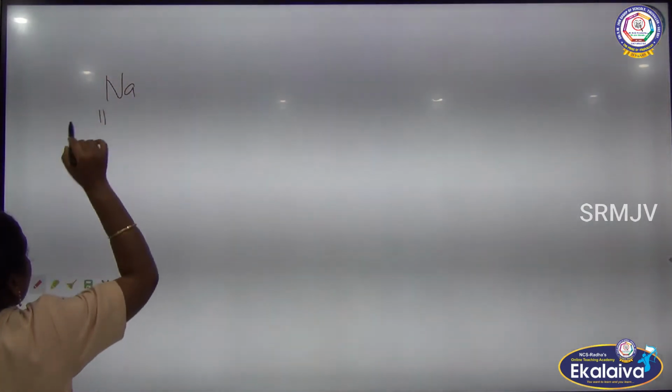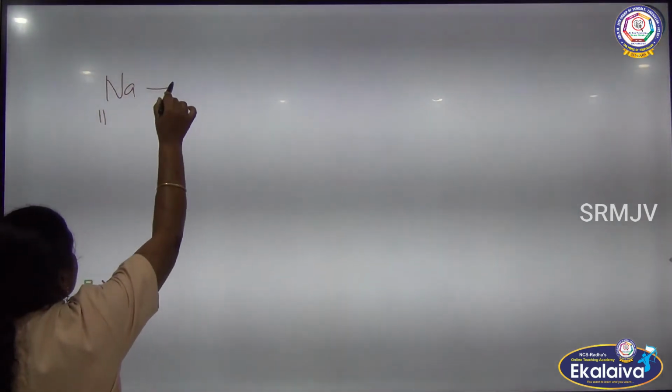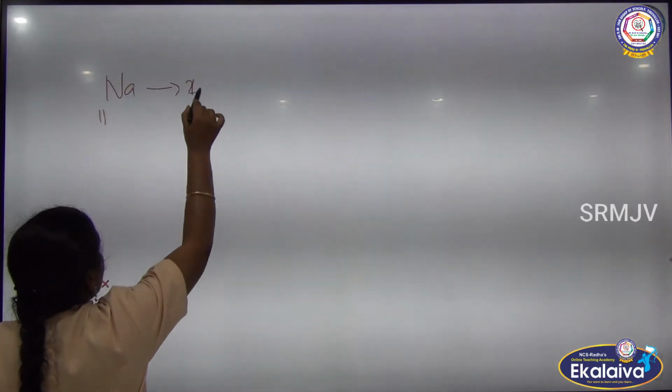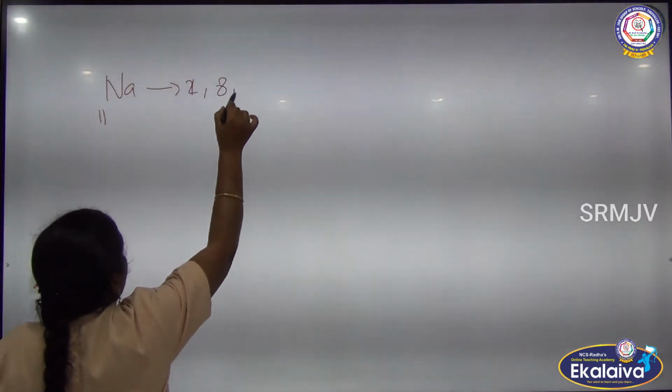Now we are going to see the sodium atom. Sodium has atomic number 11, so the electronic configuration is 2, 8, 1.